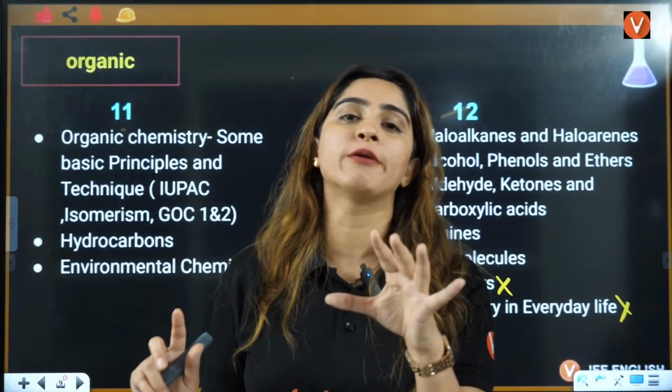Here hydrogen is 4 into 3, that is 12. So you have to multiply this by 6. Now hydrogen will be 6 into 2, 12. Here hydrogen is 4 into 3, 12. Now oxygen: here oxygen is 10 plus 6, 16. Here oxygen is 4 into 4, 16.